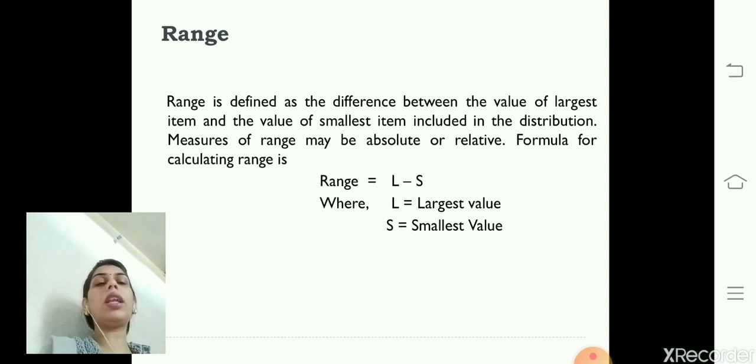We will take the first value of the lower class interval and the last value of the higher class interval, and we will subtract them. So, we will get the range in the continuous series. So, basically range is nothing but the difference between the largest value and the smallest value of the data set.